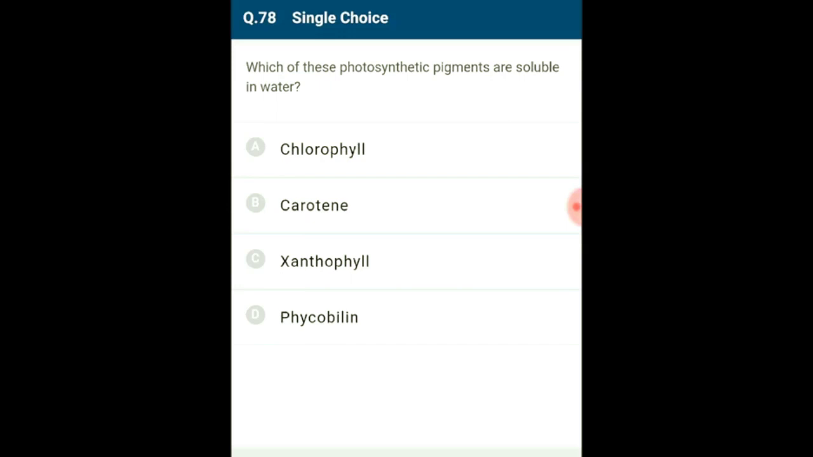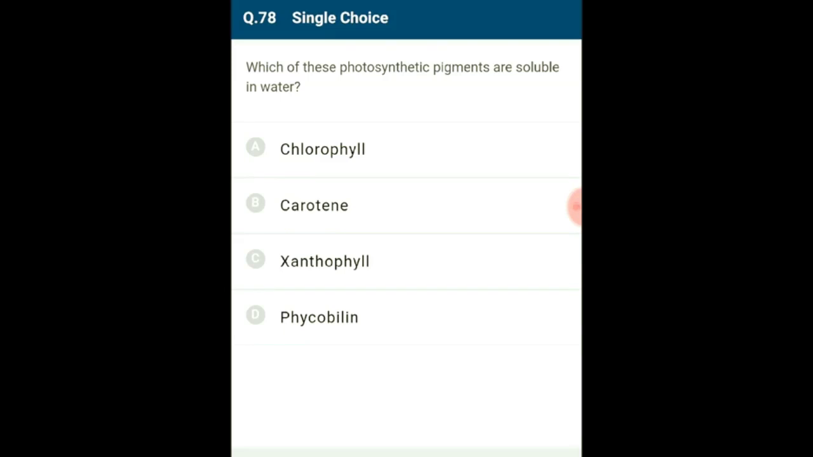Question number 78. Which of these photosynthetic pigments are soluble in water? Chemically, chlorophylls are porphyrin derivatives with a distinct head and tail region. They are insoluble in water but soluble in organic solvents. Chemically, carotenoids, carotenes and xanthophylls are lipid compounds which are derivatives of lycopene pigment. They too are insoluble in water but soluble in organic solvents.